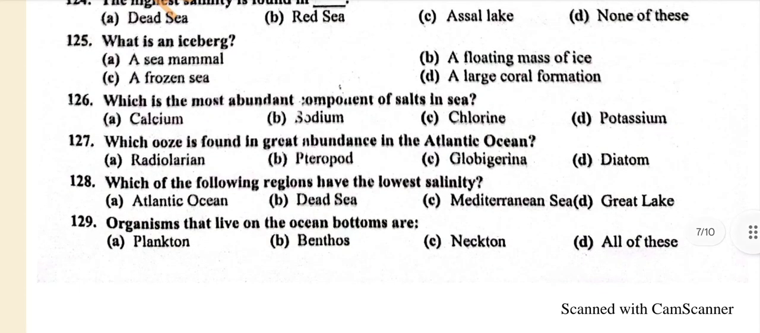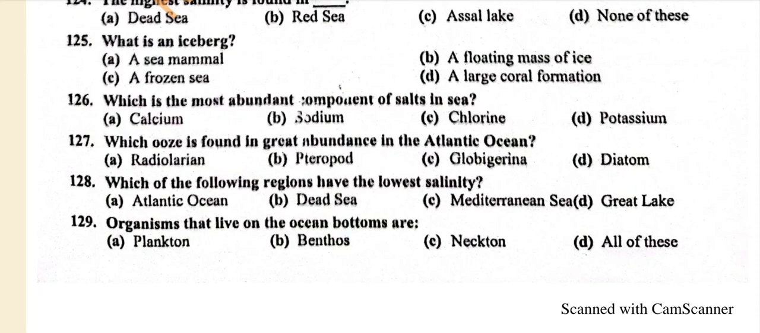Question number 126. Which is the most abundant component of salts in the sea? A. Calcium. B. Sodium. C. Chlorine. D. Potassium. And the correct answer is C. Chlorine.